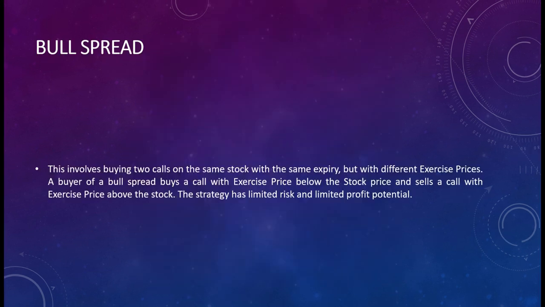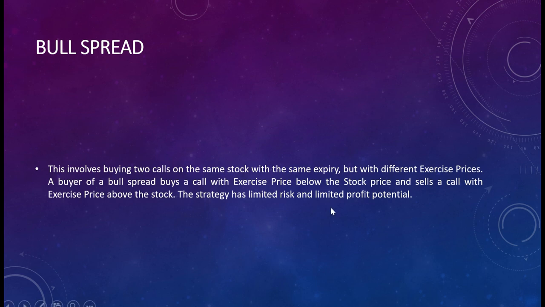So today we are starting with the next option strategies. The first one is the bull spread. As its name suggests, this strategy is applied when the market is in a bullish phase, or you expect the market to be in a bull phase. This involves buying two calls on the same stock with the same expiry, but at different exercise prices. A buyer of a bull spread buys a call with an exercise price below the stock price and sells a call with an exercise price above the stock price.